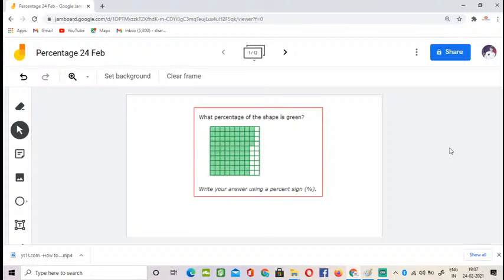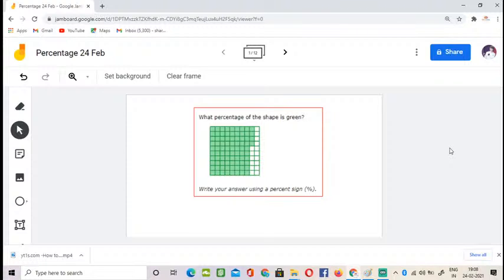So what is percentage? Percent means parts out of 100. So it is very easy, right? This flat, how many sections do we have? I hope this is a 10 by 10 block. By seeing the flat itself, you can understand that it is a 10 by 10 block. That means the block is divided into 100 equal sections. This shape has 100 sections, out of which, if you observe closely, 84 sections are completely filled with green.